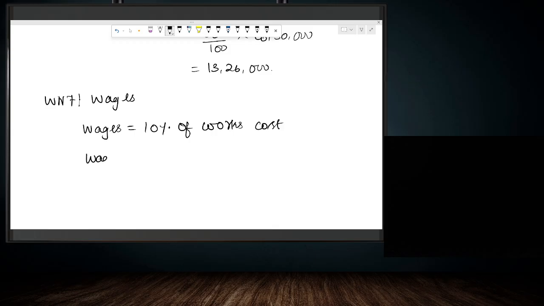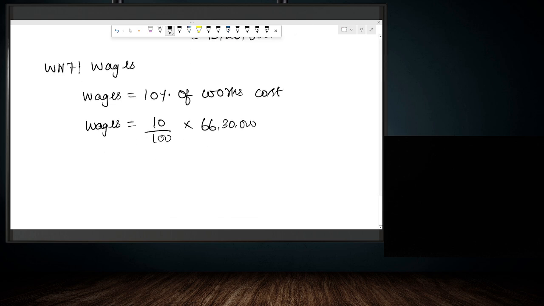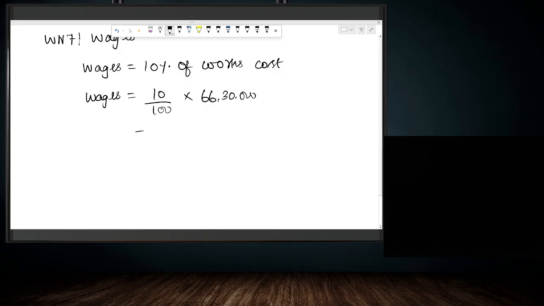So the amount of wages is equal to 10 by 100 into 66,30,000. So we get 6,63,000. So that is the amount of wages.